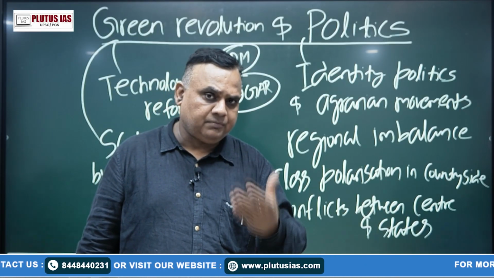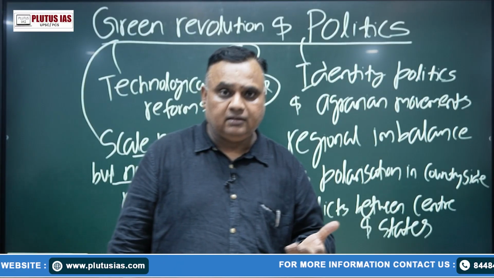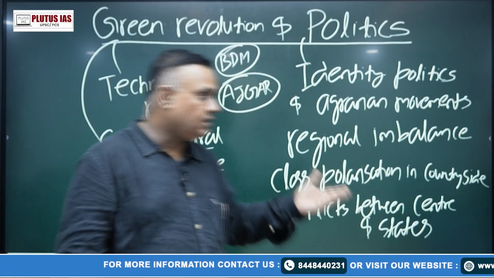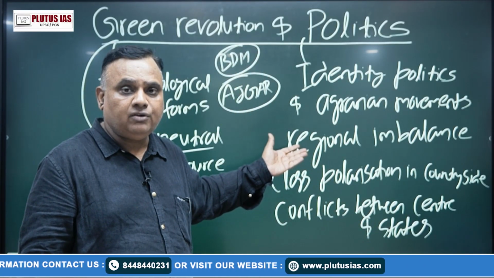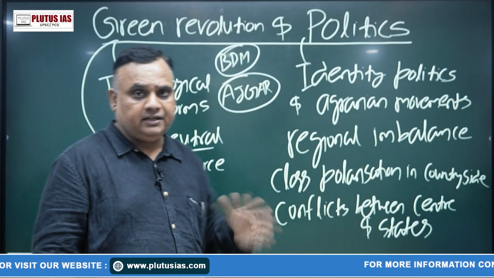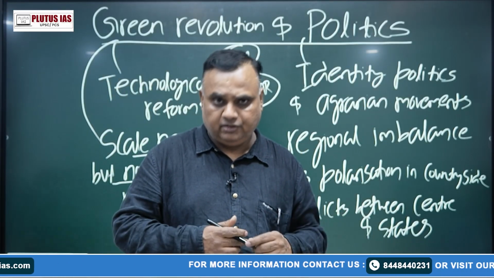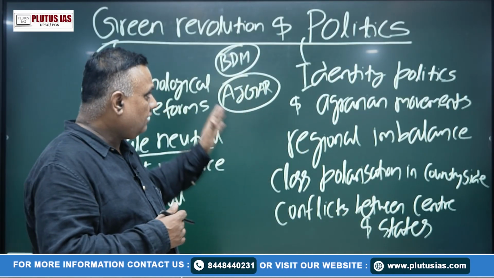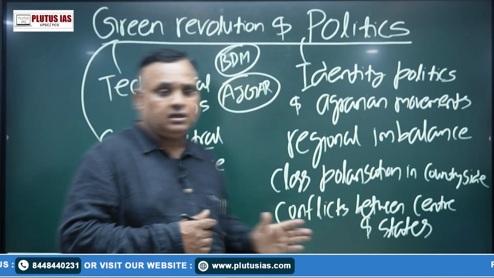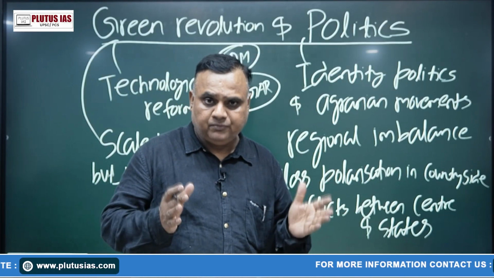That is sometimes called the democratic upsurge, and the second democratic upsurge after mandalization from 1990 onwards, and after 1989 no party could get a majority on its own. So these are the impacts of the Green Revolution on our political system.